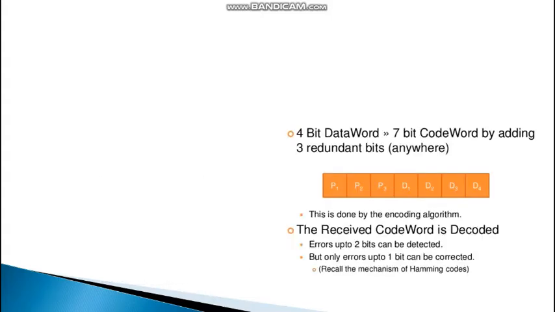Commonly, for Hamming code error detection and correction, a 7-bit Hamming code is used. This is done with the encoding algorithm, and the received code word is decoded. Errors of up to 2 bits can be detected, but only errors up to 1 bit can be corrected. And this is how we arrange the parity bits and the data bits inside the 7-bit code word of Hamming